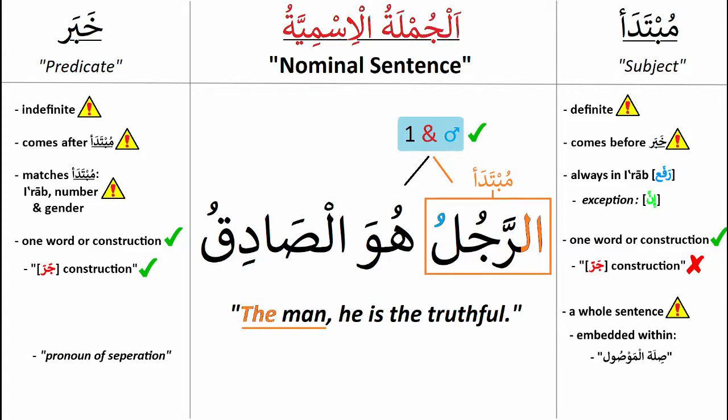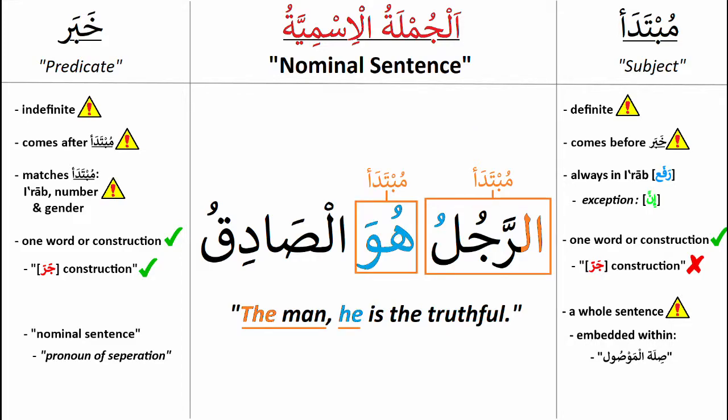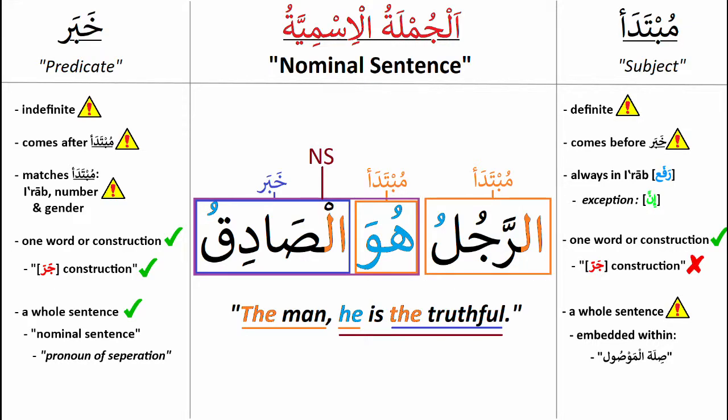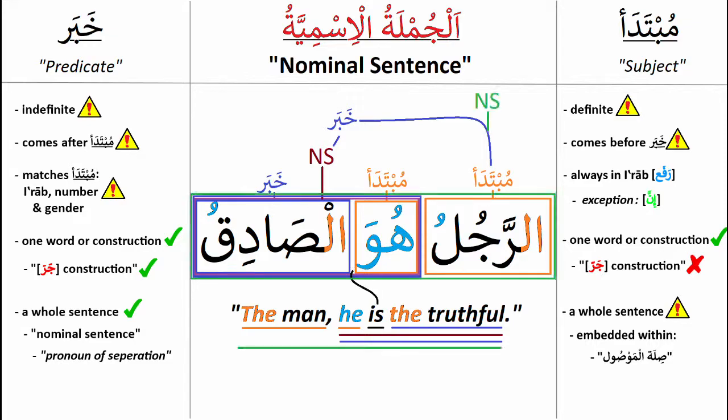The detached pronoun should of course match the mubtada in number and gender. This pronoun also initiates a new nominal sentence. The detached pronoun is the mubtada. Detached pronouns are always in rafa. Al-sadiqu is then the definite khabar, and both words form a new nominal sentence. This nominal sentence is then the khabar of the mubtada. Both mubtada and khabar form ultimately a nominal sentence.